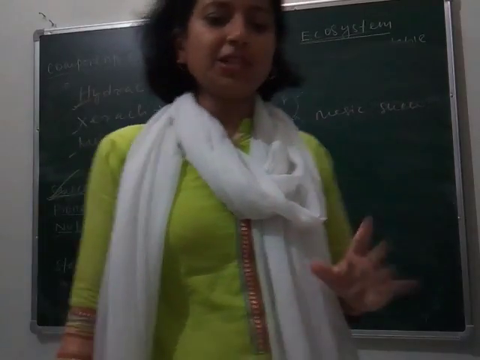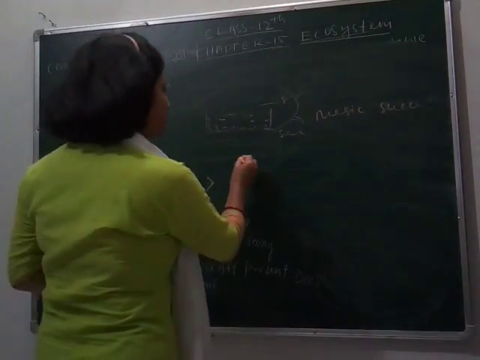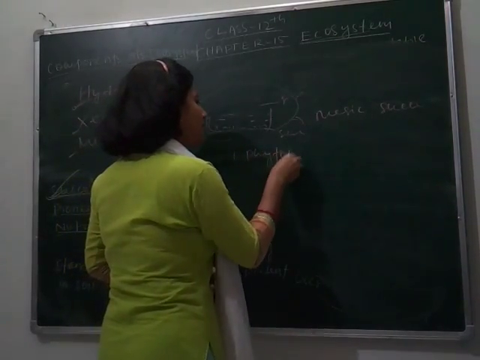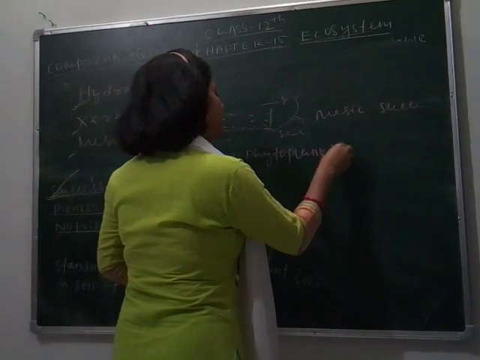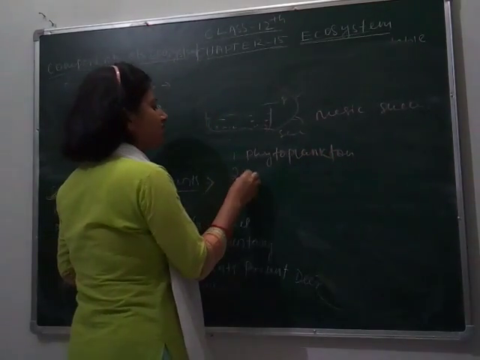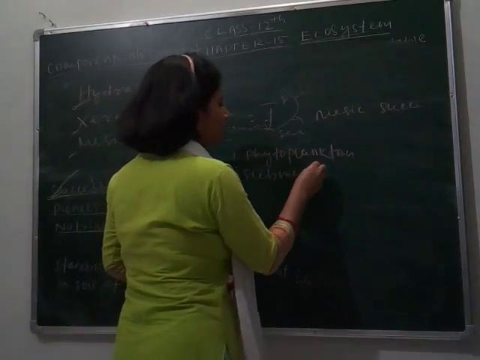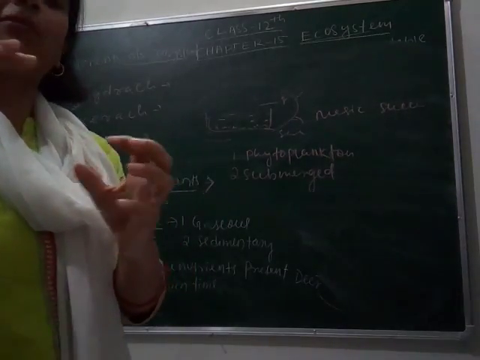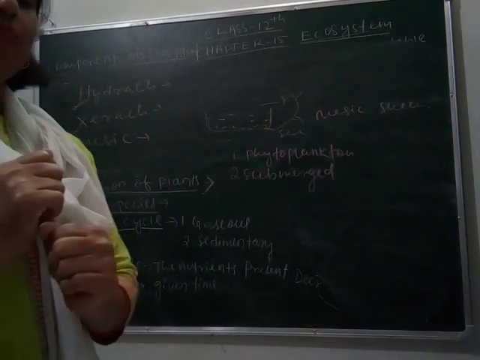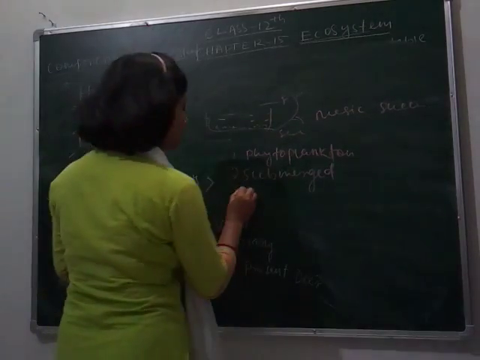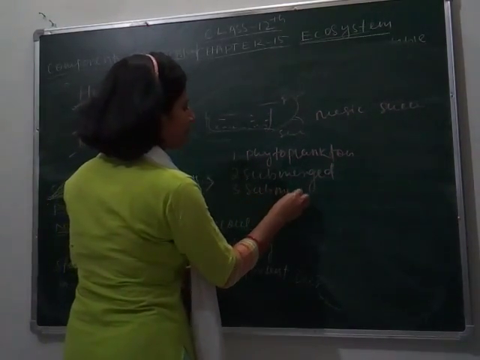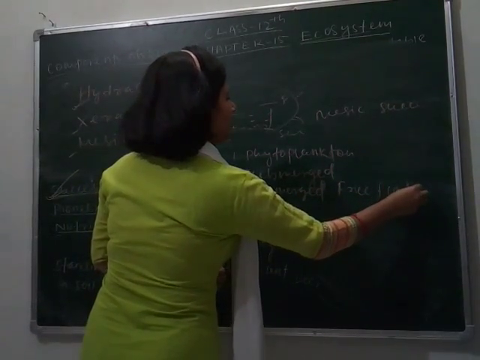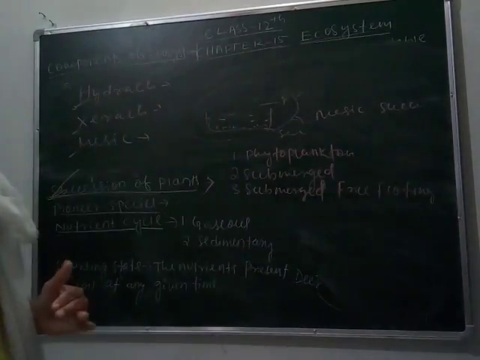We can see that first phytoplankton, then the submerged plant stage. If I tell you in sequence, first phytoplankton, means these are the small plants. Then submerged stage, submerged means the plant is completely inside the water. Then submerged free floating plants, means they are inside the water but float.